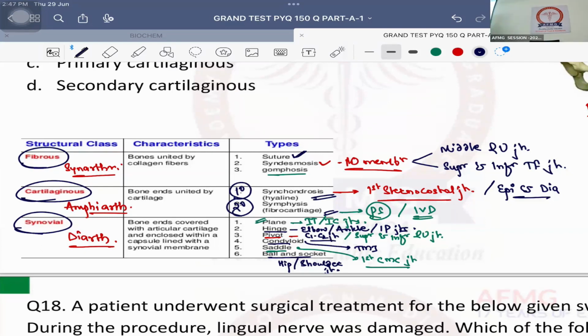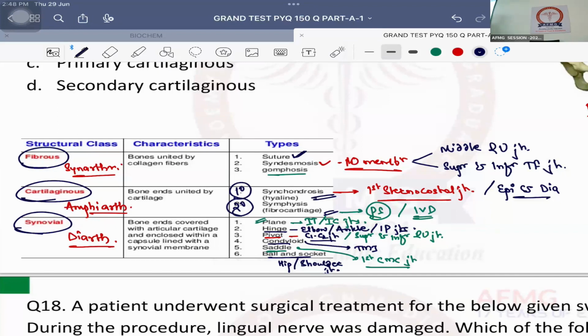Secondary cartilaginous joint, also known as symphysis, best example is the pubic symphysis, and second best is the intervertebral disc. Synovial joints, also known as diarthrosis, have 6 types. First is plane joint. Second is hinge joint. Third is pivot joint. Fourth is condyloid joint. Fifth is saddle joint, and sixth is ball and socket joint.